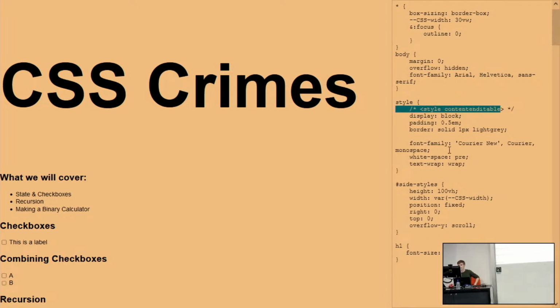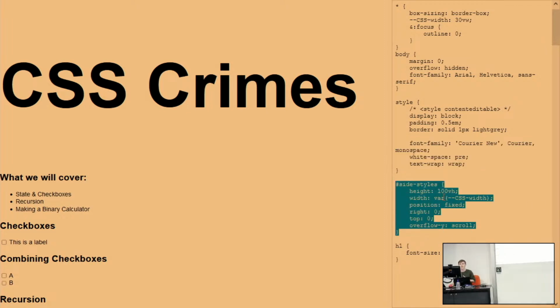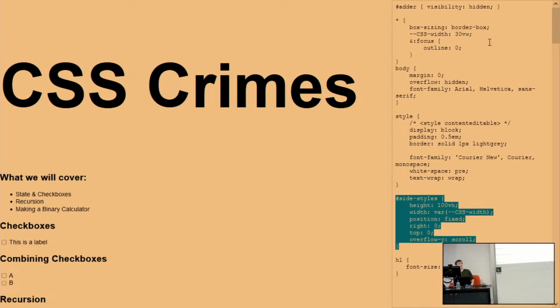Is it meant to be contenteditable or content-editable? Well, this is CSS, so it doesn't matter either way. But in the HTML, it's definitely contenteditable. I put a little border around it and made it look a bit nice, but that's not really interesting. I've also made sure that it takes up this side here and won't move around. That way, because sometimes you can make this just go invisible, and then you have no way to access the CSS from the HTML anymore, and I have to restart this talk from scratch. So this is a really good thing, just to have it stay here and be scrollable, so I don't lose any of the stuff that we typed today.